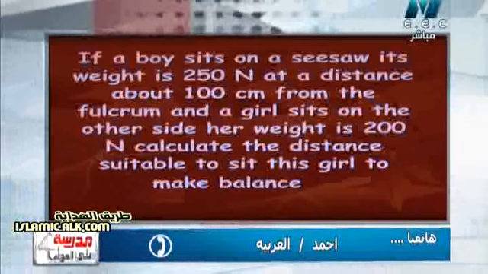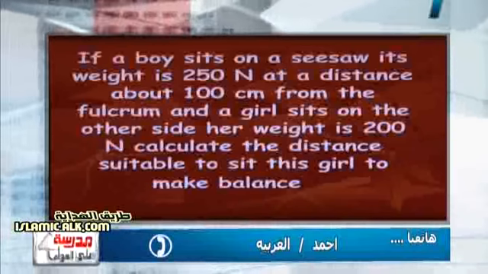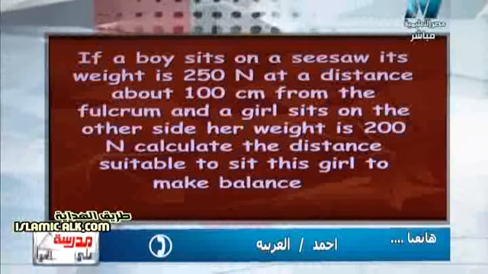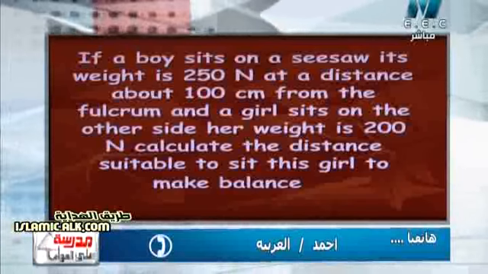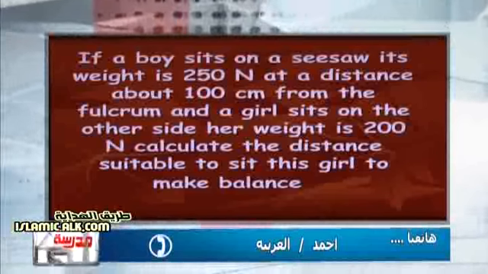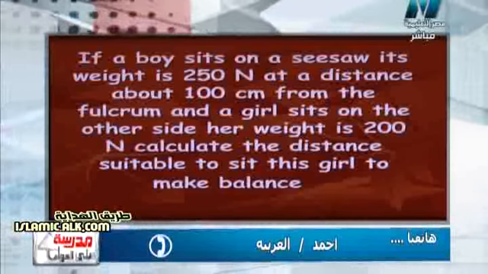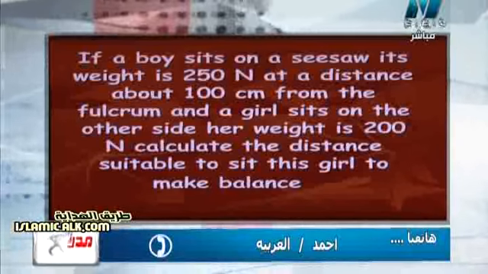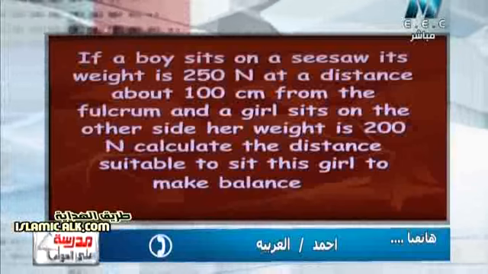Another question for you, Ahmed. It's a problem of lever. Are you good at math, Ahmed? Yes. Okay, the question says that a boy sits on a seesaw, his weight is 250 Newton at a distance of 100 centimeter from the fulcrum, and a girl sits on the other side, her weight is 200 Newton.